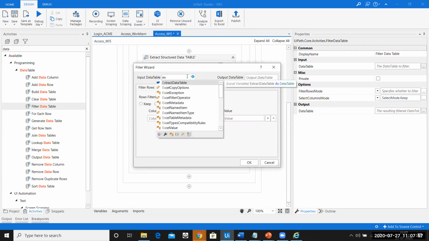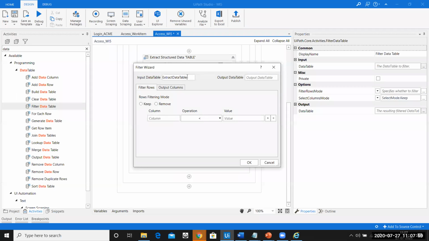Obviously, we know the data table is the extract data table only, because on this data table I want to do the filtration. Now, if I do a filtration, I will store the filtered data into a new data table, so you have to pass the new data table over here. So I'll press Control K and create a new data table. I'll name it WI5 data table, because this will only consist of WI5 elements.